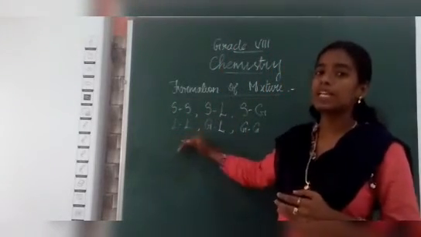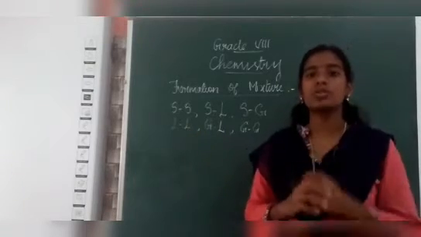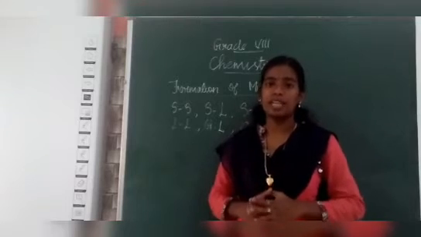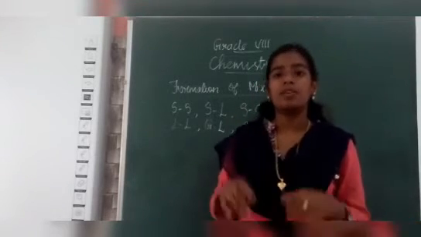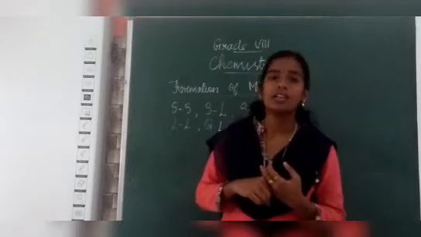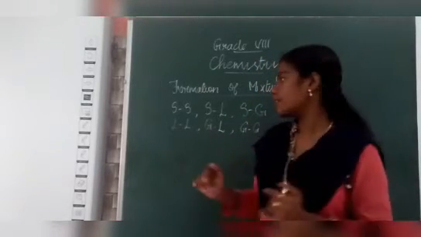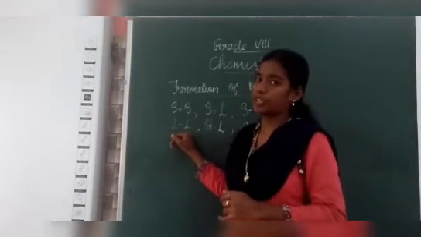The next one is liquid-liquid. Two liquids you have to add to form a mixture. How can you form it? Can you say an example? Yeah, water and alcohol can be mixed together to form this liquid mixture.